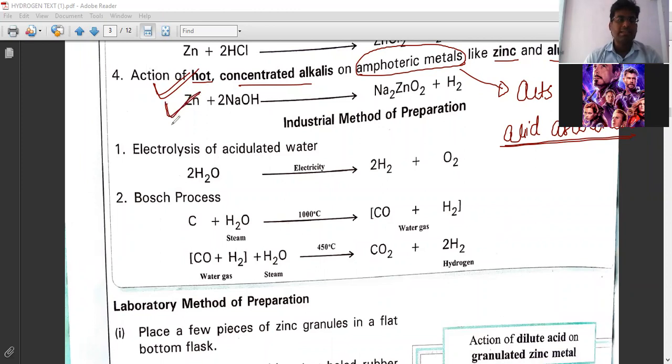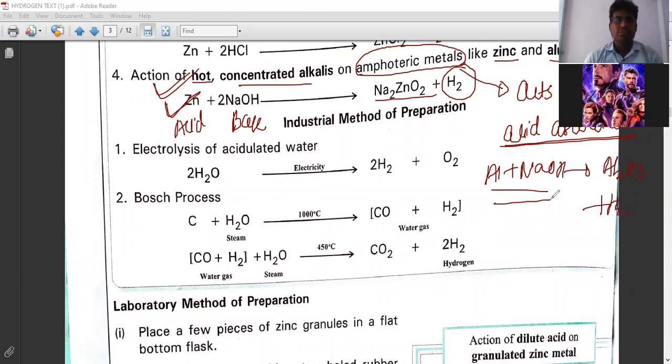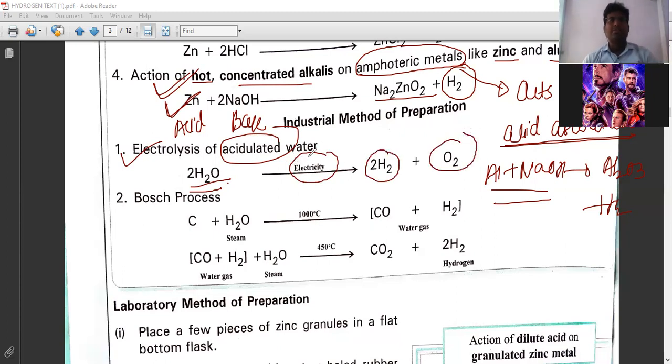So zinc here acts as an acid because it is reacting with the base now. So it will produce sodium zincate, and hydrogen gas it will liberate. Right. So write for aluminum also. When aluminum reacts with sodium hydroxide, it will form sodium aluminate and hydrogen gas. So write both examples. And next is electrolysis of acidulated water. Whenever electricity is passed through water, it dissociates into hydrogen gas and oxygen gas. So this is called electrolysis of water.